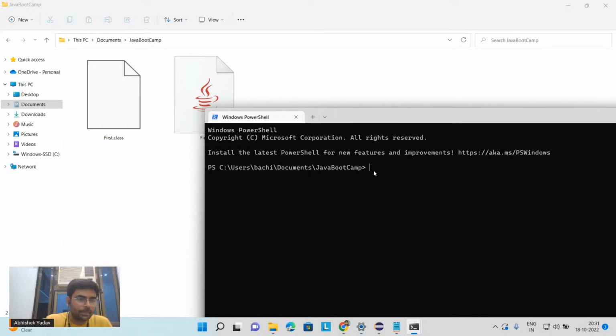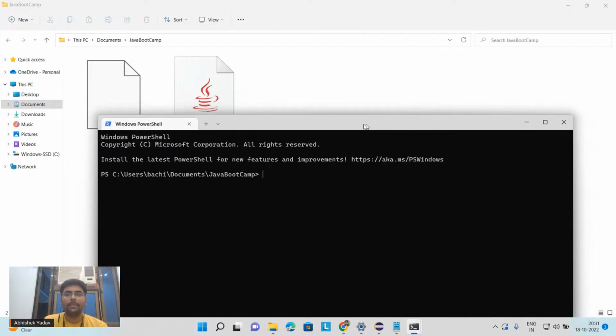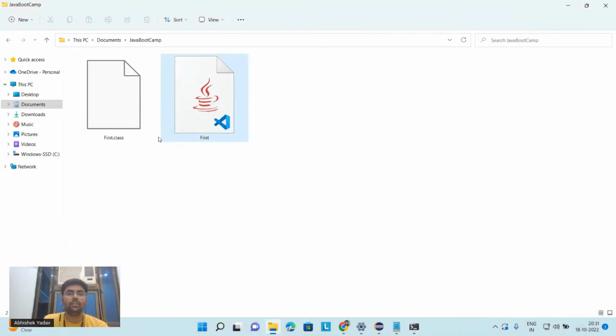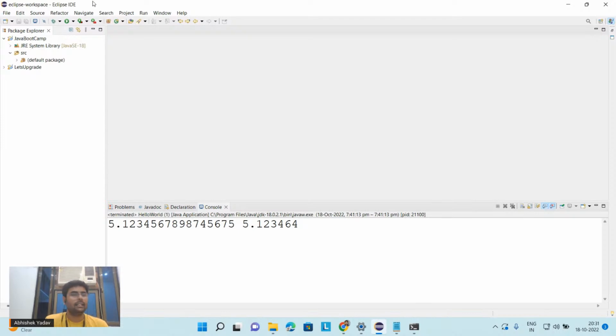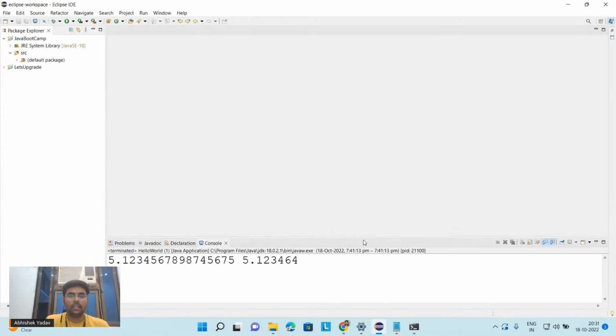We will come to any other way also, but this part is clear, right? Here I have to show what happens when you run the code. The moment you run the code, you get the .class file. The second way is to use an IDE, that is Eclipse, Visual Studio Code, NetBeans. Any IDE you can use. Here I am using Eclipse.